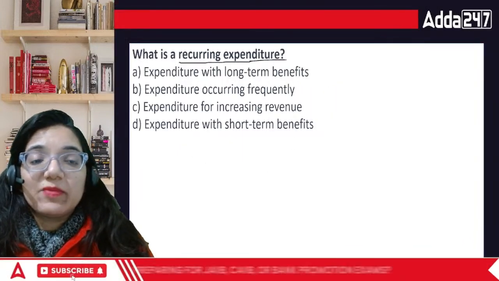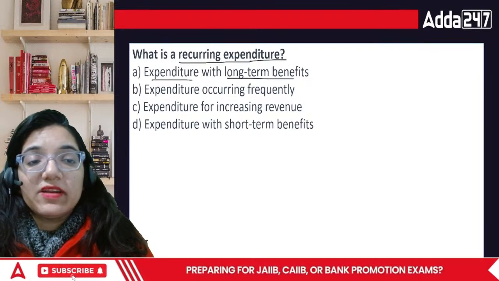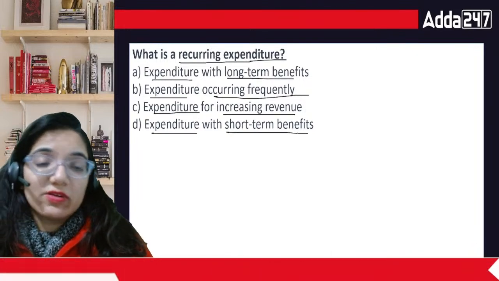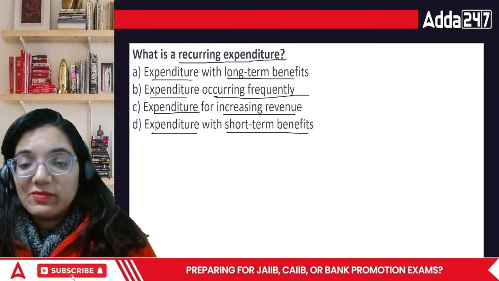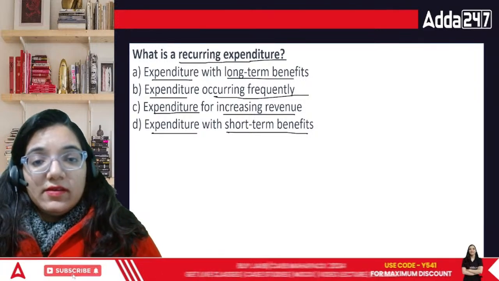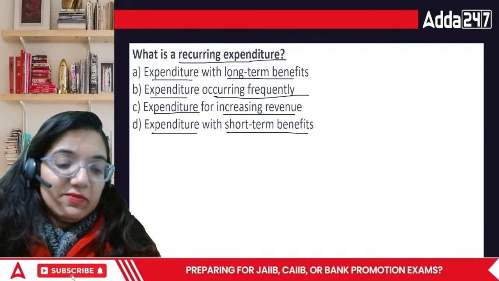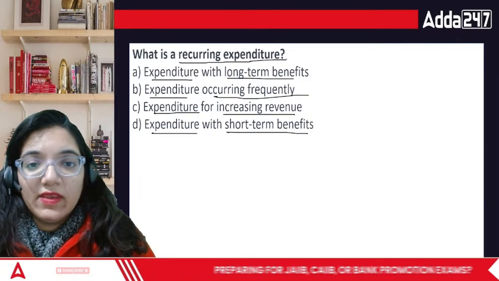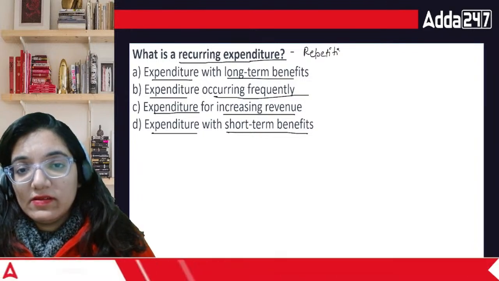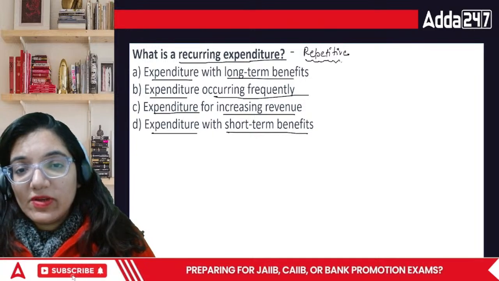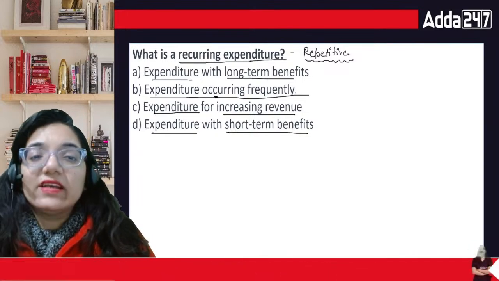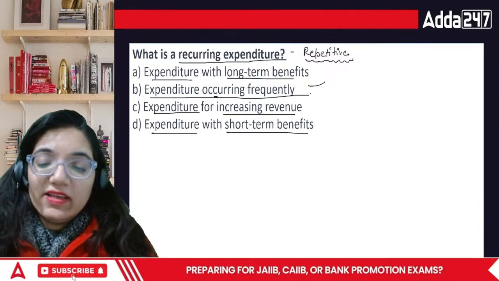What is a recurring expenditure, everyone? Expenditure with long-term benefits, expenditure occurring frequently, expenditure for increasing revenue, expenditure with short-term benefits. How do we define a recurring expenditure? The word recurring means repetitive. Anything which is on a repetitive basis is called recurring expenditure. So the expenditure which occurs frequently is recurring. Okay? So that can be the point.